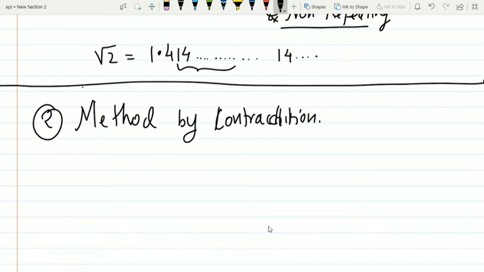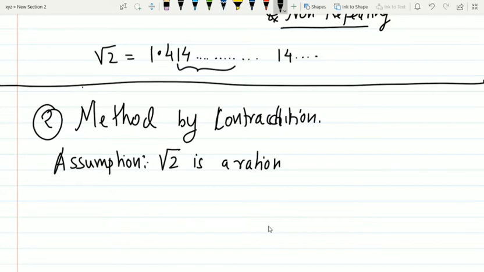So let us go ahead and make an assumption. Our assumption is that root 2 is a rational number. As such, I do not know, but I'll assume that root 2 is a rational number. So what is the definition of a rational number?